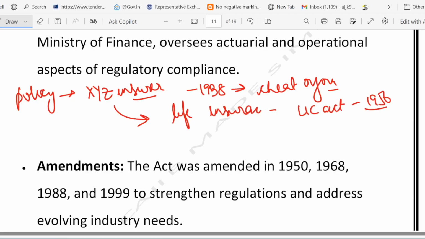And then if it is non-life insurance, suppose car insurance or health insurance, then comes the GIBNA Act. GIBNA's Act, when did it come? I think you know it, 1972. That's the benchmark. I hope that makes sense.